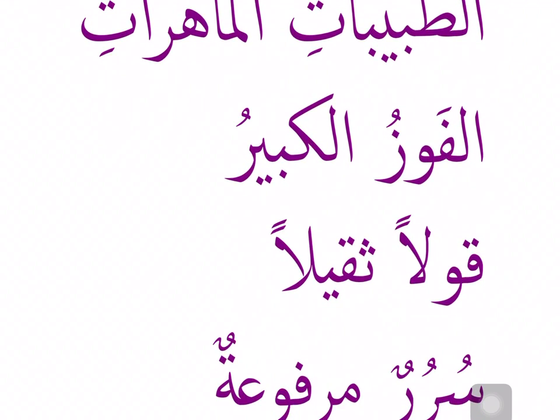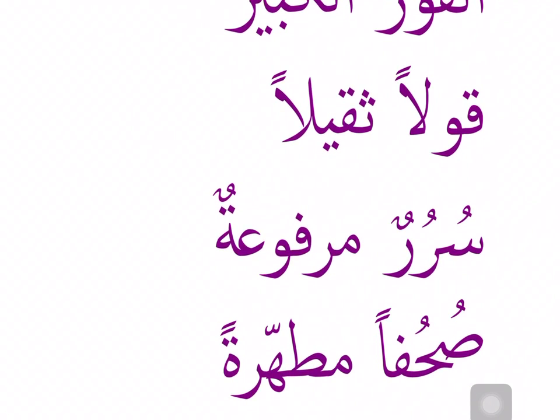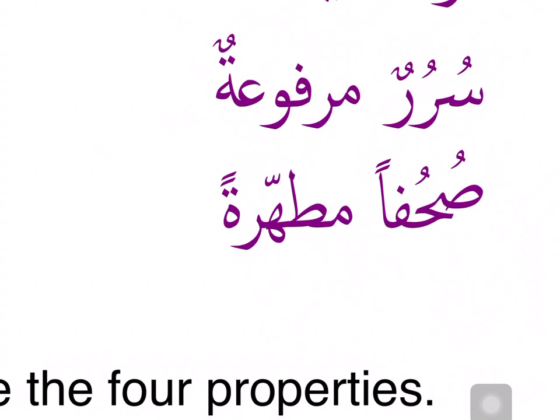So now I figure out what clue it gives me. Ati is an indicator. This word is either mansoob, nasb status, or it is majroor, jar status. And I can go down the list and find out that al-mahirat has the same 4 properties as at-tabibat. So this is sifa mawsoof, the expert doctors, female doctors. Al-fawzul kabiru, they match in all 4 properties. The big success, the big win, the big victory. Qawlan thaqilan matches all 4 properties. A heavy word.